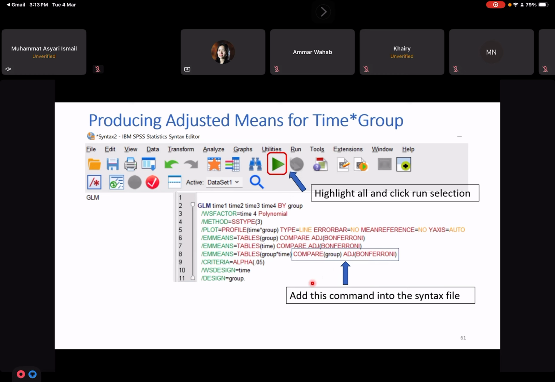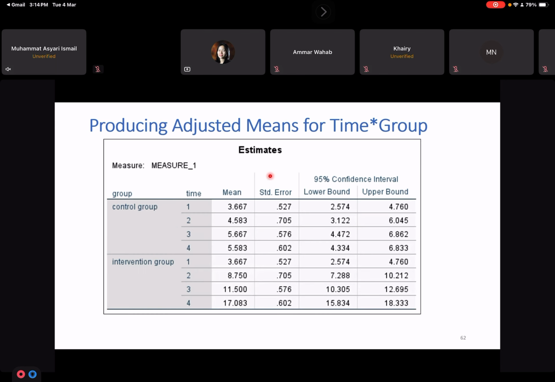You just add this command, compare group and ADJ, so adjusted using Bonferroni. Okay, and then after that you select all that and you click this one, the triangle, highlight all and click run selection. So run the selection, go to SPSS output, and then you should be able to get this table. This is the table we want when your interaction effect is significant.